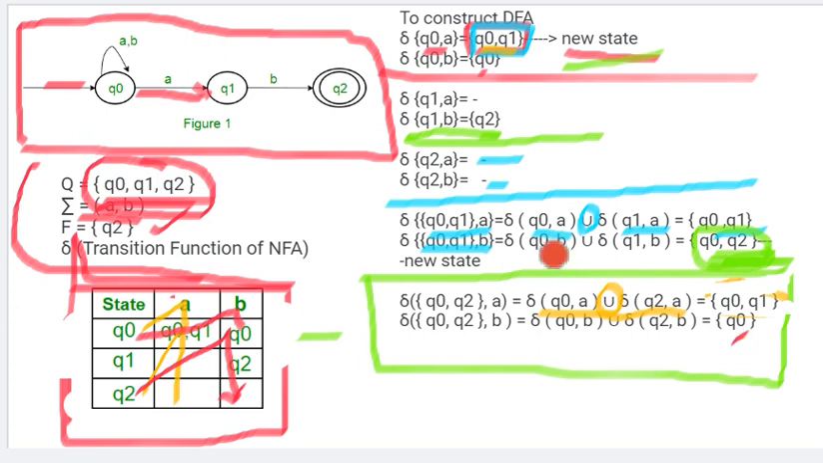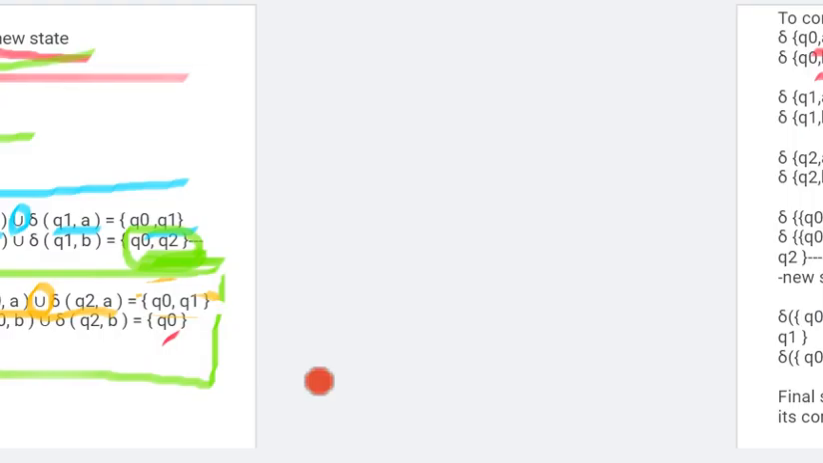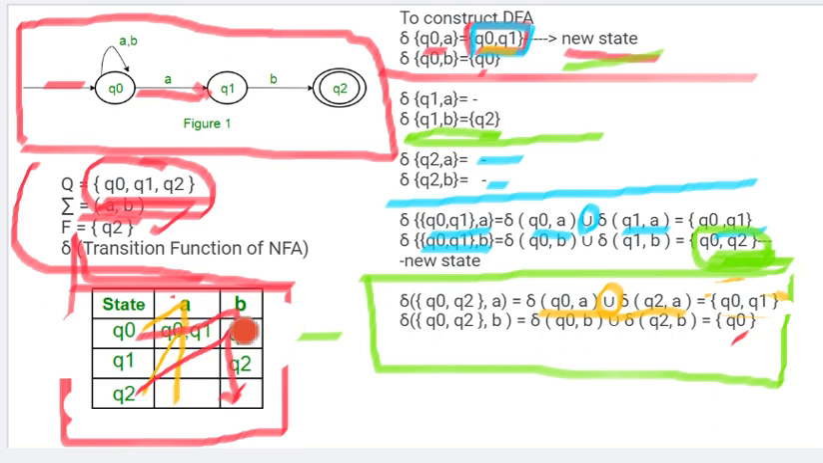Now we are writing it in tabular form. We constructed our DFA, and for every state and every input we recorded only one unique path. For Q0 on A we get Q0 Q1, and on B we get Q0. Q1 on A as we saw, nothing, and Q1 on B gives Q2. Q2 on A nothing, Q2 on B nothing.